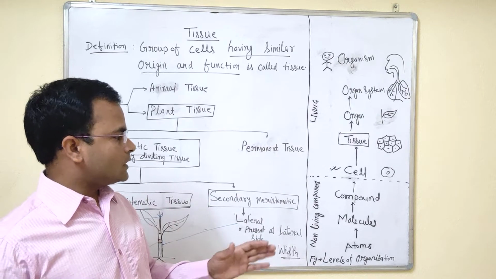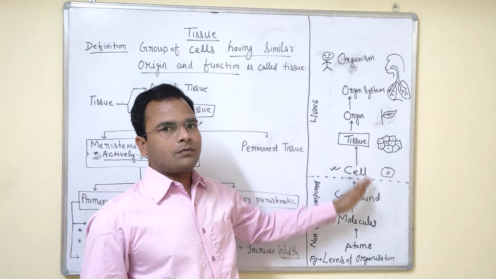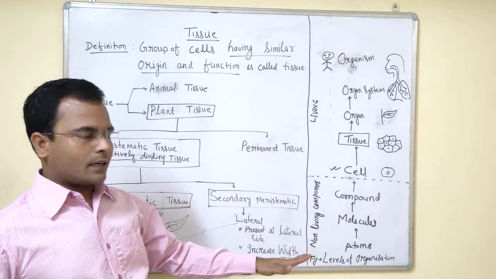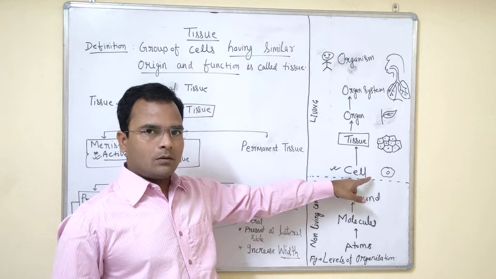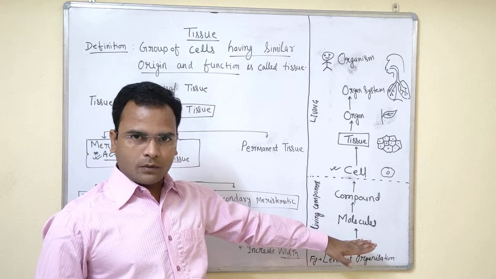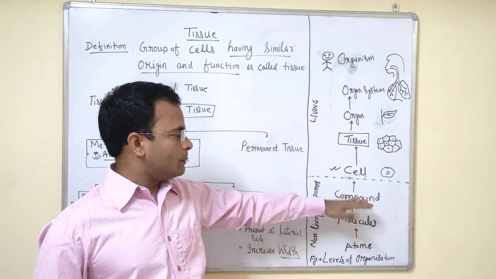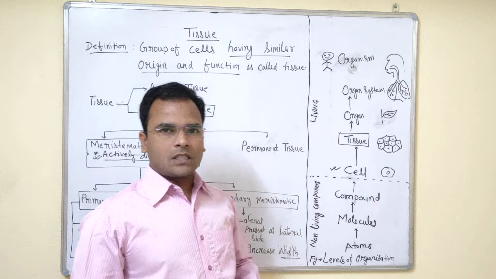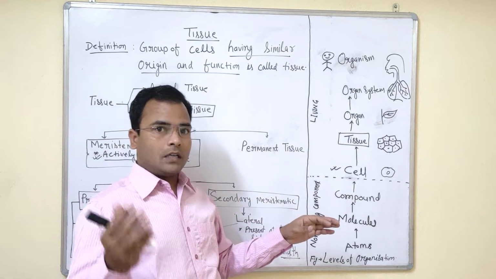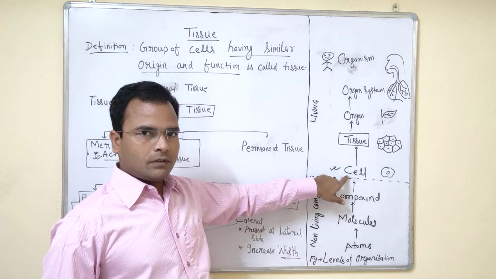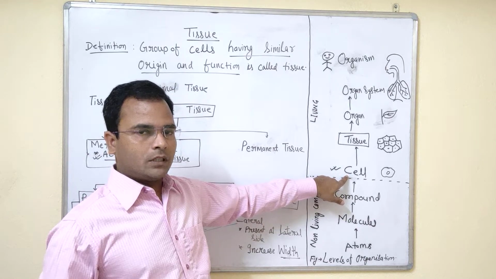So first we will come to the different levels of organization, and we have studied up to the cell. Below the cell, non-living components were there. These non-living components made some changes. In the evolution chapter we will study what happened earlier to the cell. So the living cell is the first living basic unit of the organism.